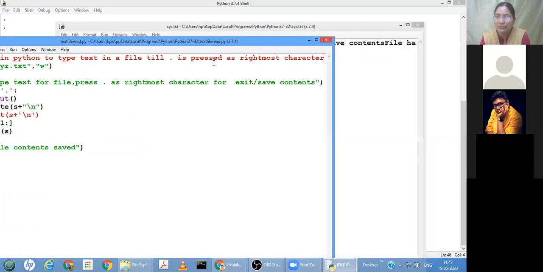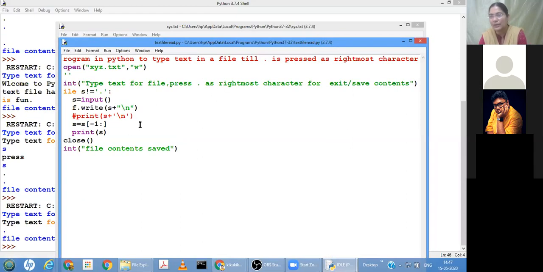In between, if dot is pressed, in that case you will be reading one character at a time, and you check if that character is not equal to dot, then you write into the file. So you will take that as a homework. If you are facing a problem, then again we will discuss.